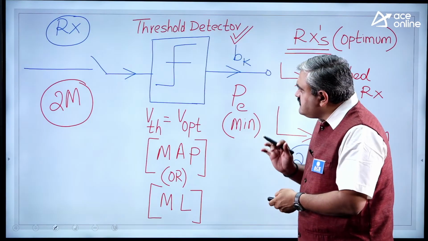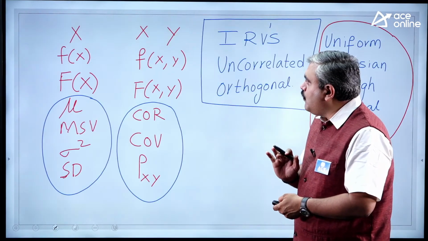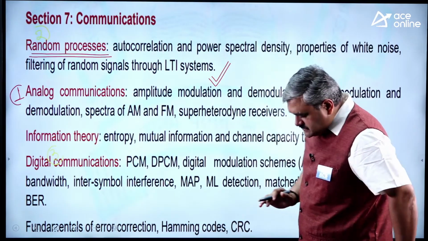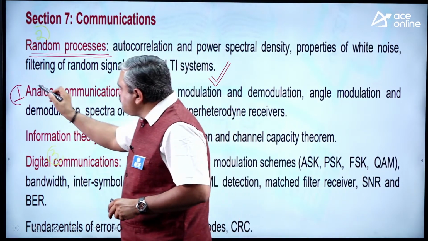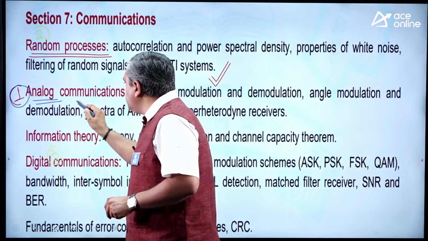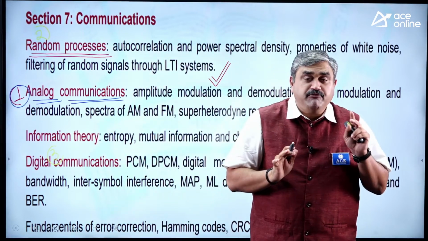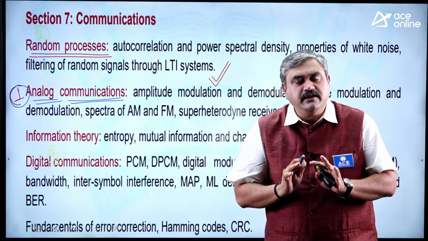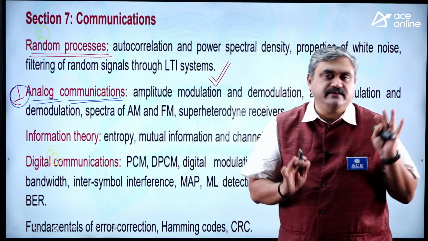Now, let us just revisit that page of your syllabus. Then you will understand how to study it overall. I will go to that first page. Yeah, now you see the syllabus and see how we have given the preference. First preference we have given to the analog communication part. So for all this part, first understanding signals and systems is a must. Fundamentals of signals and their transformations, Fourier series and its representation. Then the concept of sampling and the sampling theorem, that is enough.